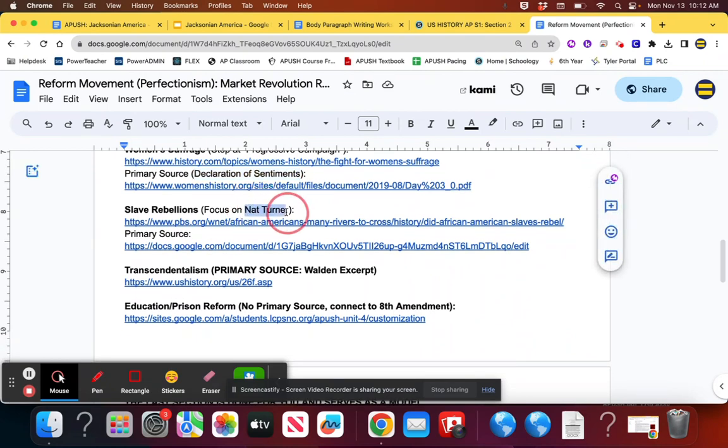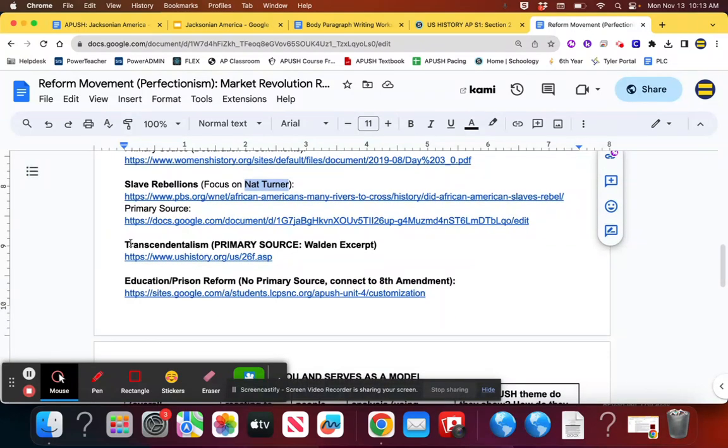Nat Turner. Again, it's a name and he's going to have a rebellion. So it's a slave rebellion. And it's basically going to show the immorality of slavery. And it's having a widespread effect on Southern culture. Basically, the Nat Turner question is going to argue that slavery is corrupting the South. It may be the first question on your test. And I would look for the immorality of slavery having a widespread impact. Couple other things you need to know.